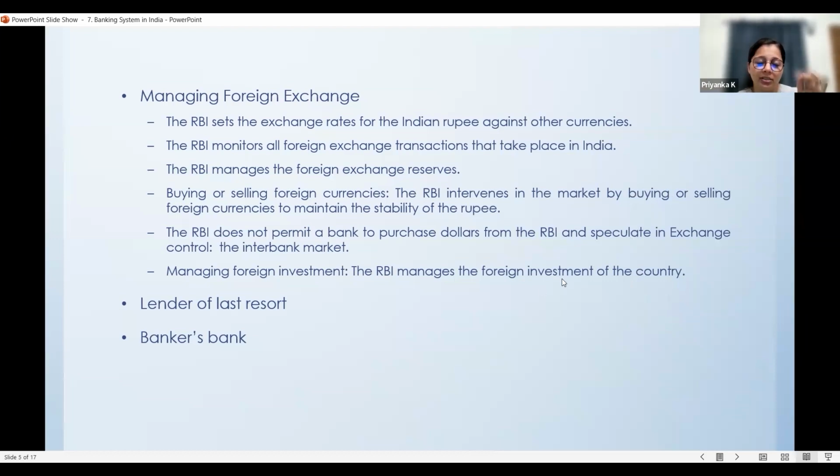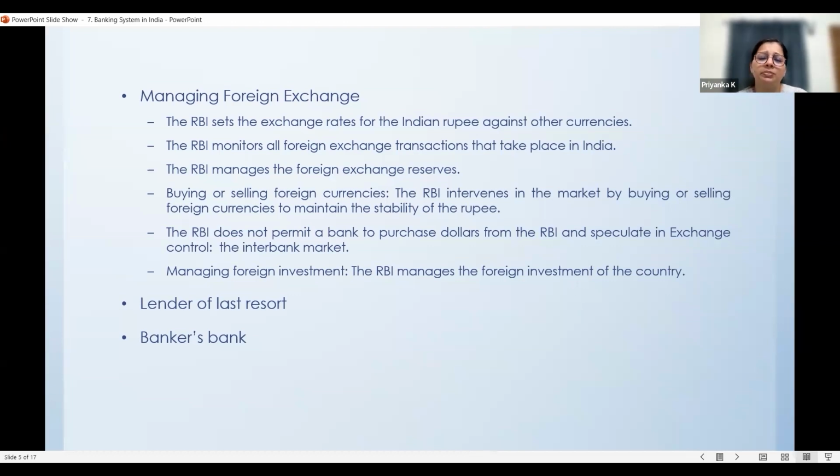And some of the points which I have not written in this PPT: RBI was actually established in the year 1935, on April 1st, 1935, and it was actually established in Kolkata. So the first branch of the RBI was set up in Kolkata. But from 1937 onwards, the headquarters or the main center of RBI moved to Mumbai. So the first place where RBI was set up is Kolkata in the year 1935 on April 1st.